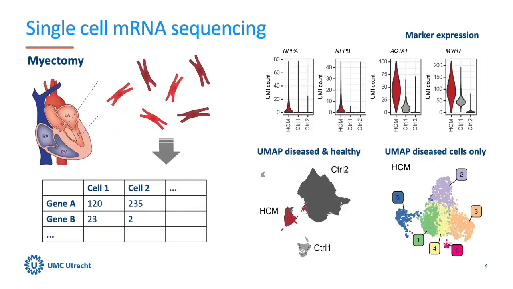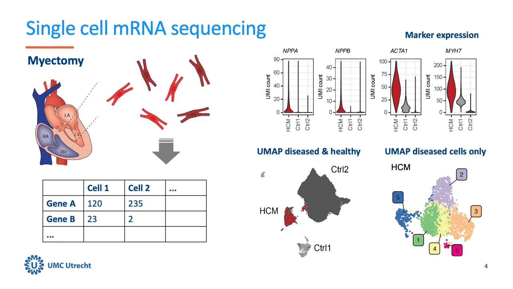Patients with hypertrophic cardiomyopathy sometimes need myectomy surgery, during which a swollen part of the heart is removed that blocks blood outflow. In our study, we isolated and analyzed many individual cells, and determined the amount of expression from each gene in that cell. When we, for example, compared the expression of stress marker genes like NPPA and NPPB, ACTA1 and MYH7, we could confirm that cells from diseased hearts express more of these markers compared to healthy hearts.